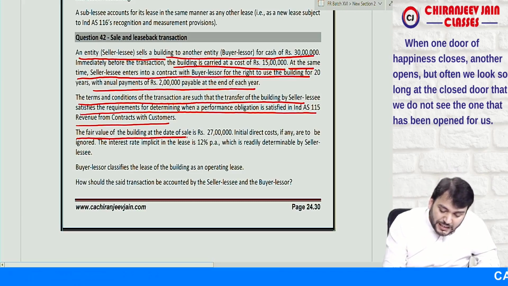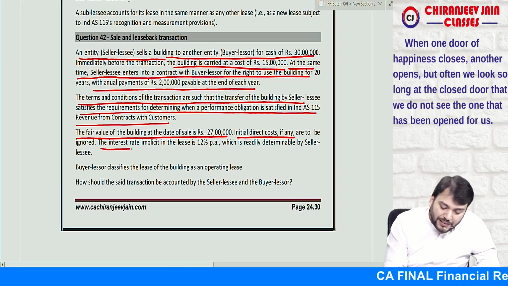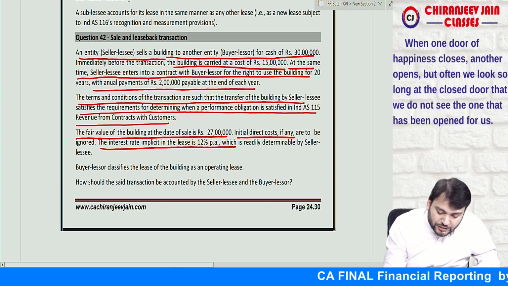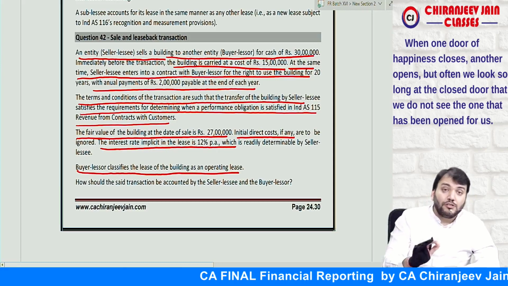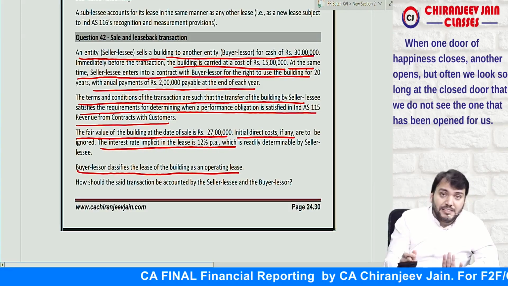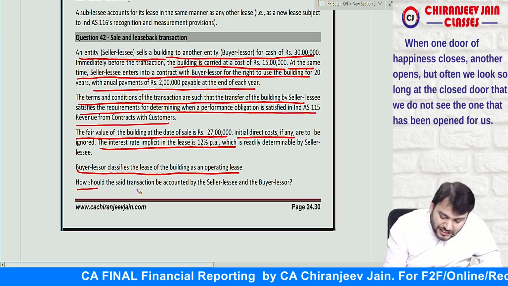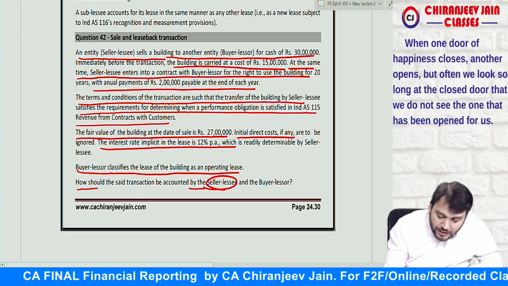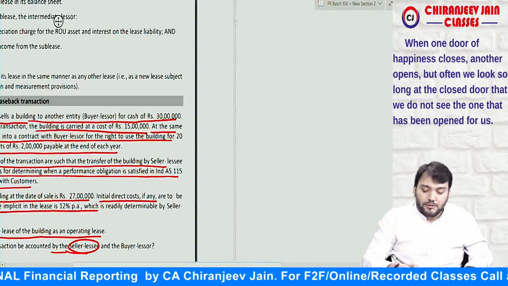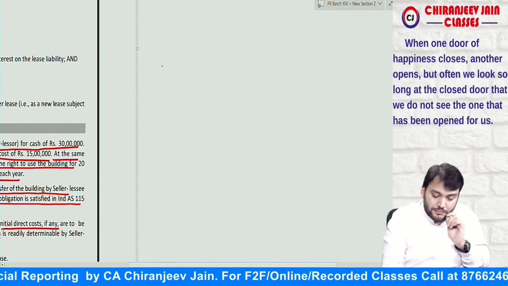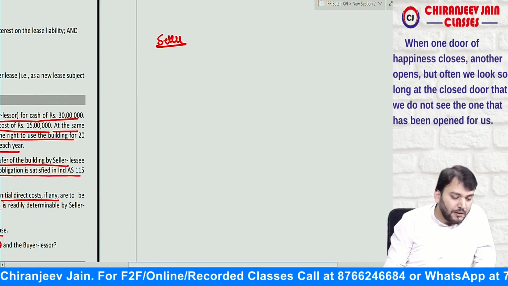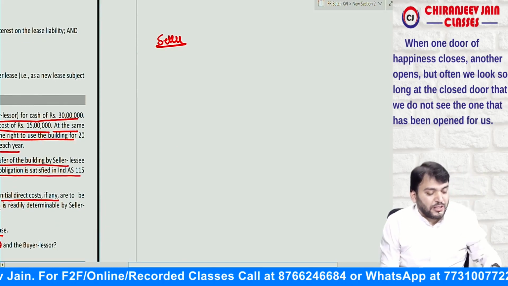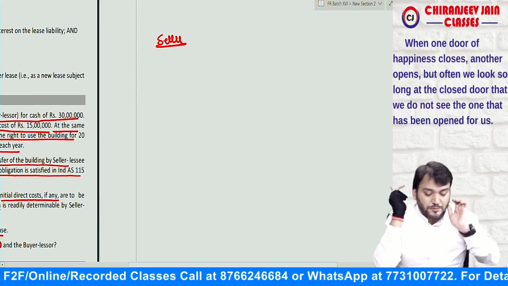The fair value of the building is 27 lakh. Initial direct costs are ignored. The interest rate implicit in the transaction is 12%. The buyer lessor classifies the lease as an operating lease. How should the said transaction be accounted for in the books of the seller and in the books of the buyer? So let us first take the seller. We are here to first understand what we'll do in the books of the seller.